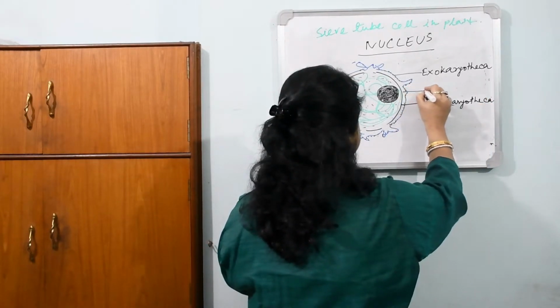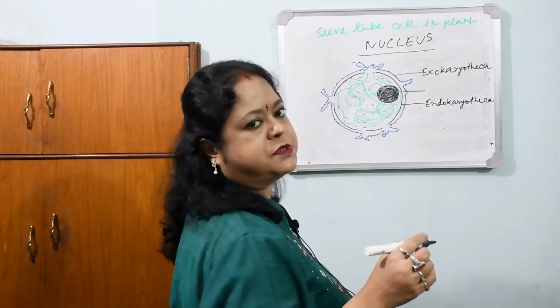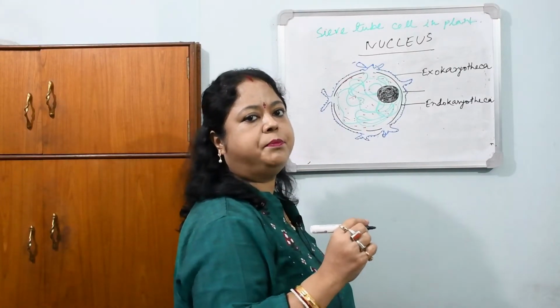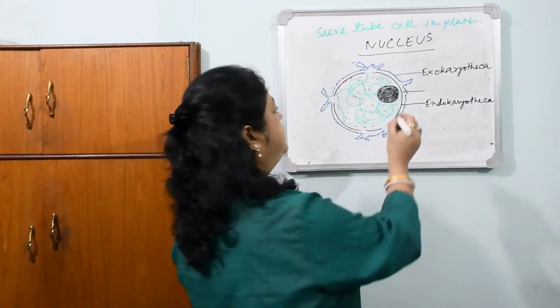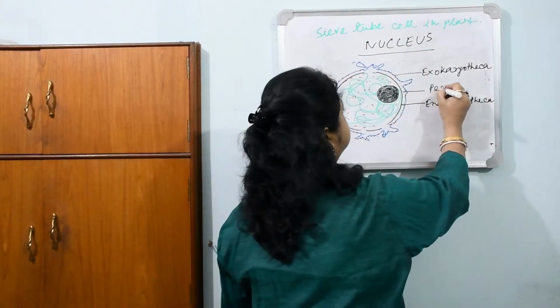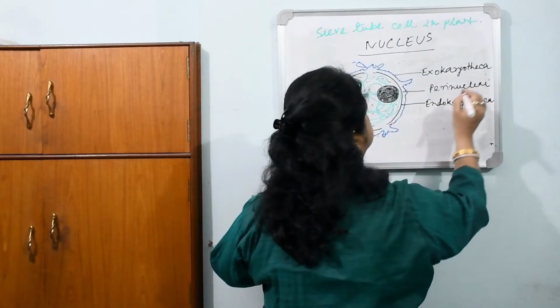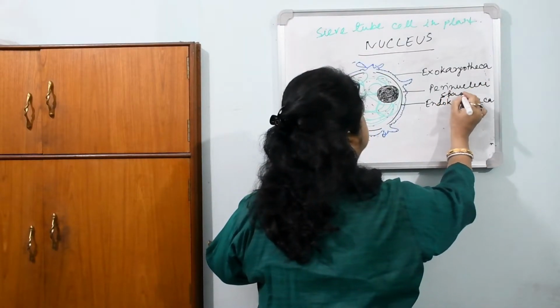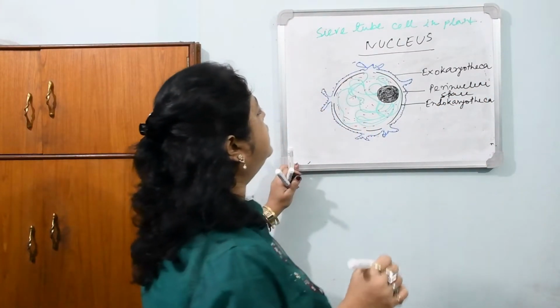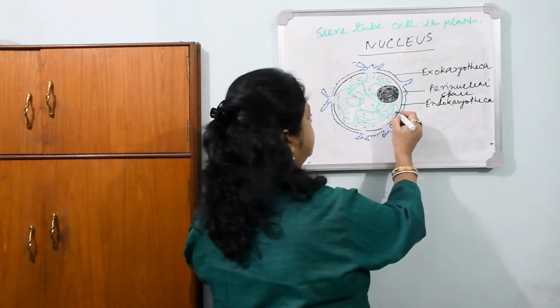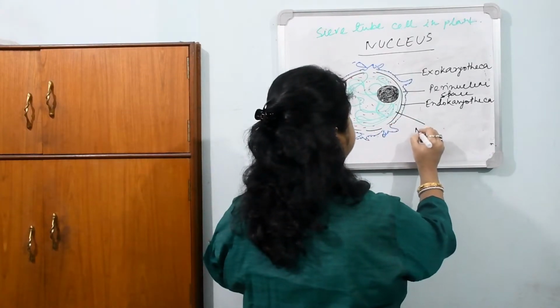This gap in between these two is known as perinuclear space or perinuclear cisternae. This is chromatin reticulum or nuclear reticulum.